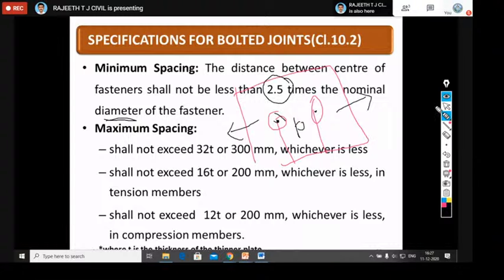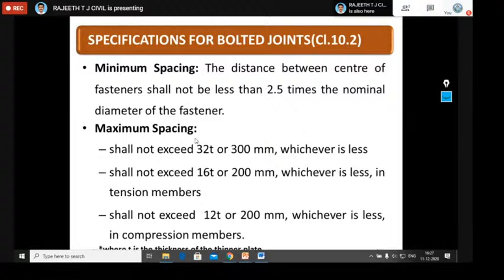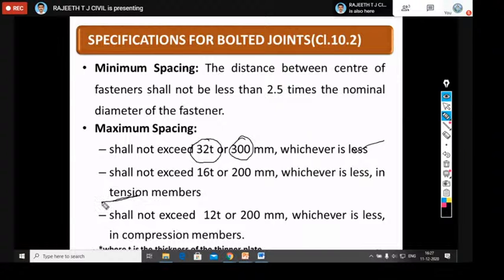The maximum limit is also clearly given in the code book for the distance between two bolts. This should not exceed 32 times t or 300 mm, whichever is less. In general, for tension members, the maximum spacing should not exceed 16 times t or 200 mm, whichever is less. For compression members, the value is 12 times t or 200 mm. You should remember these values because they frequently ask them in IAS and other competitive examinations.